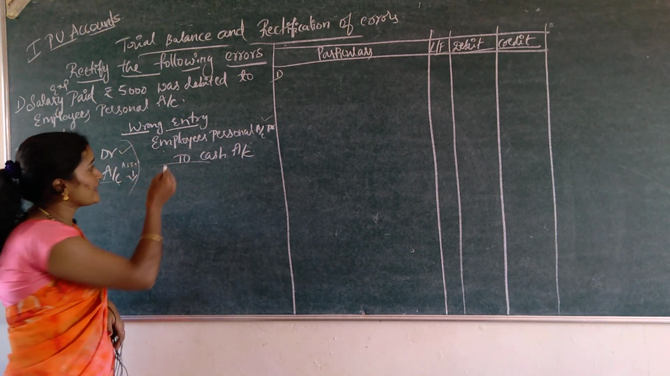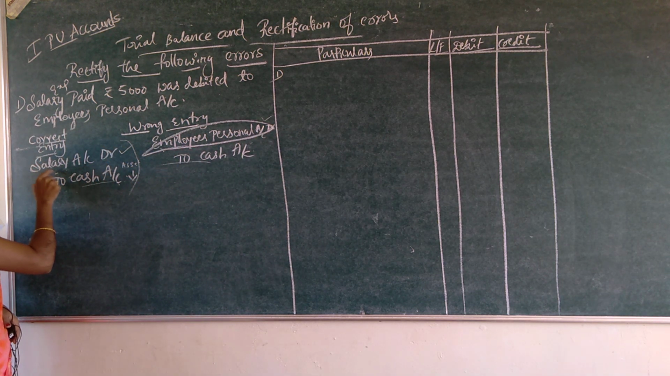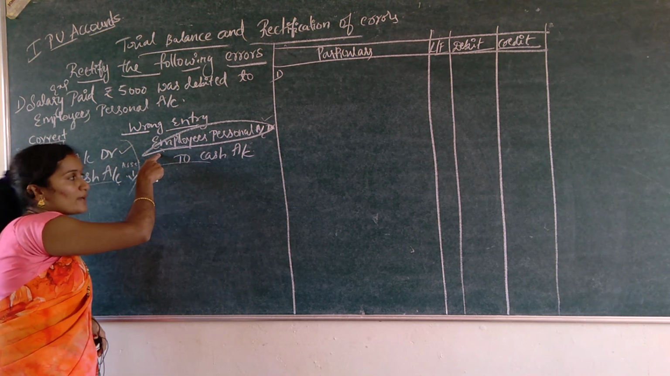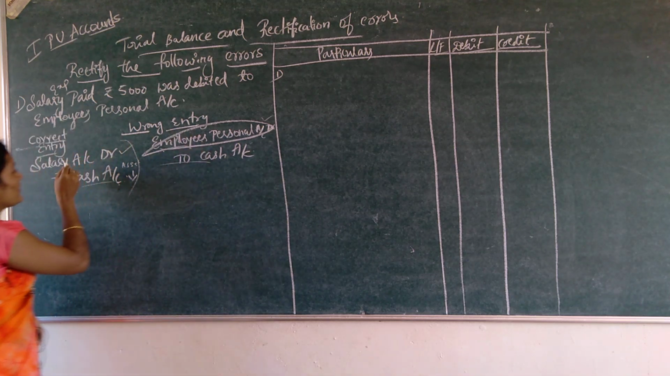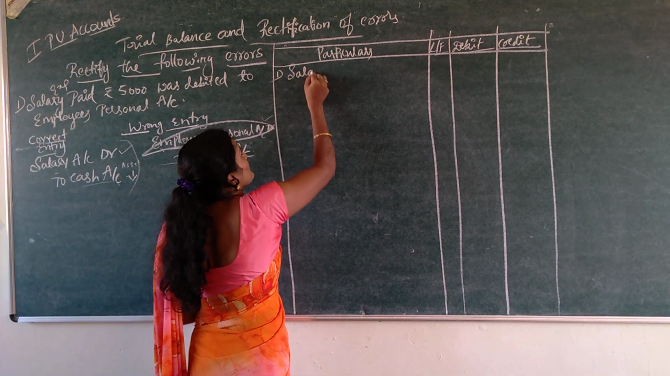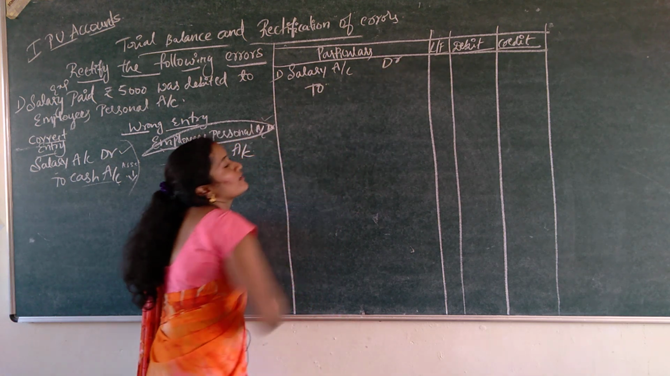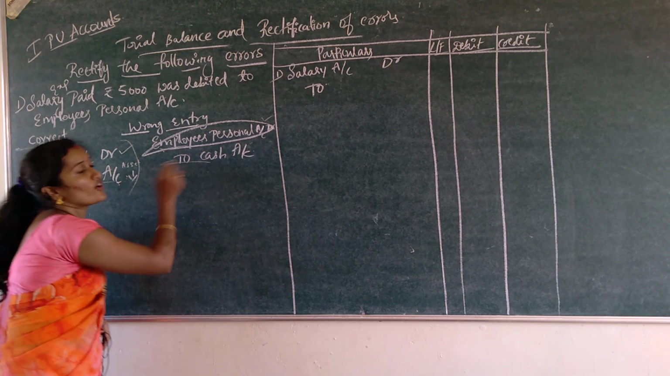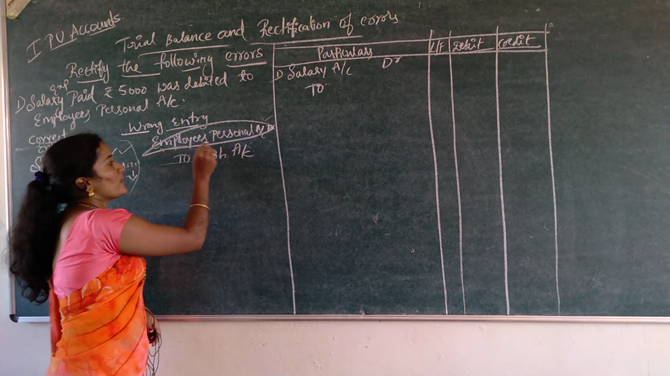In order to rectify this error, this is the error, okay. So, this is the correct entry. So, what is the debit? Salary account itself, but it was wrongly recorded as a debit to employee's personal account. Now, we made the entry wrongly. What is the actual entry? Salary account debtor. So, the rectified entry is salary account debtor. To cash account need not be written because it is correct. Under the correct entry and under the wrong entry also there is no problem under to cash account. So, the problem is employee's personal account.